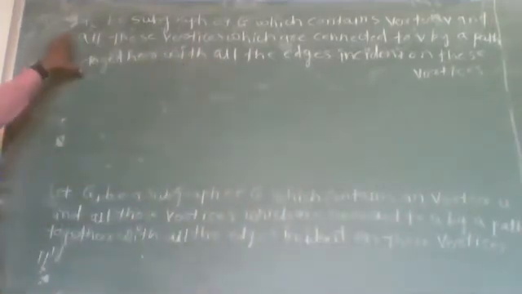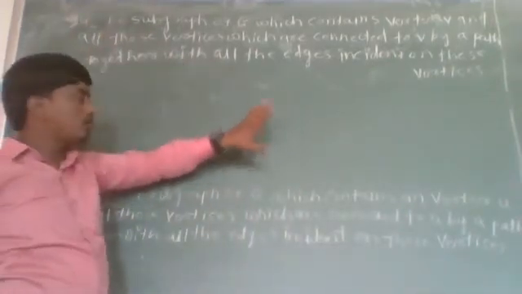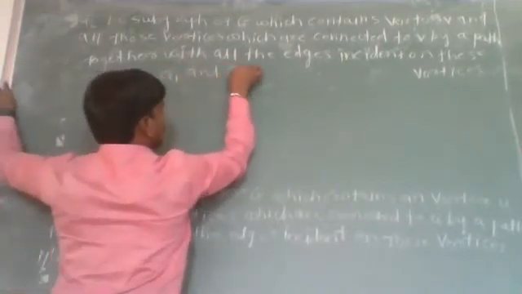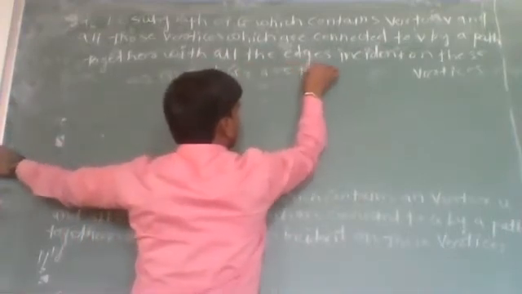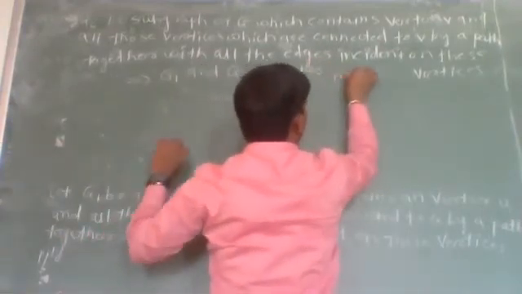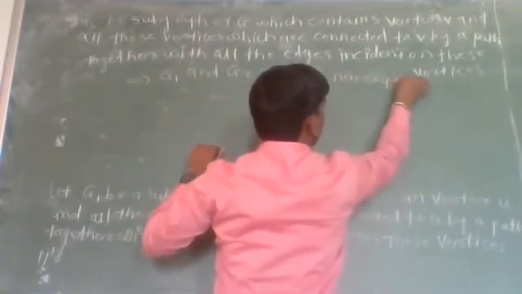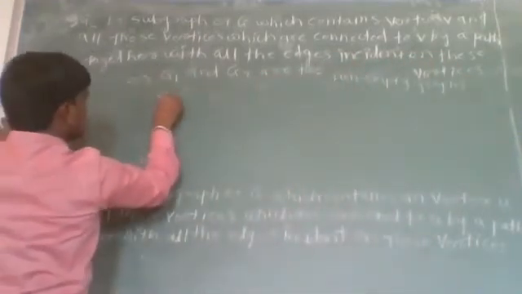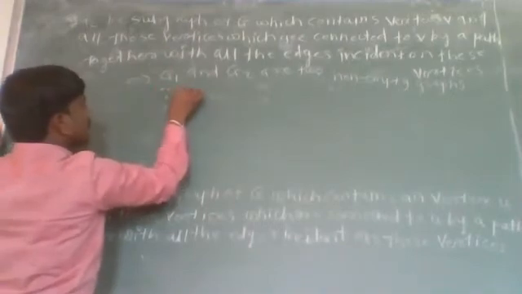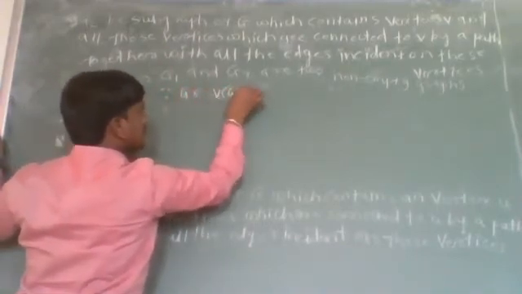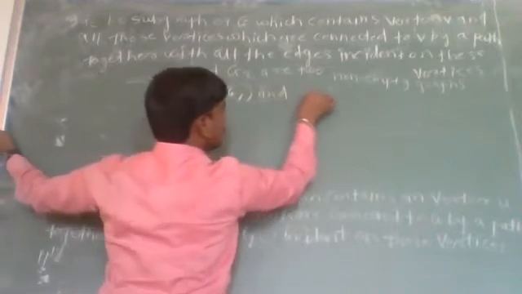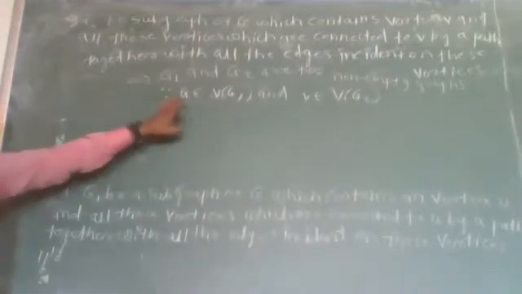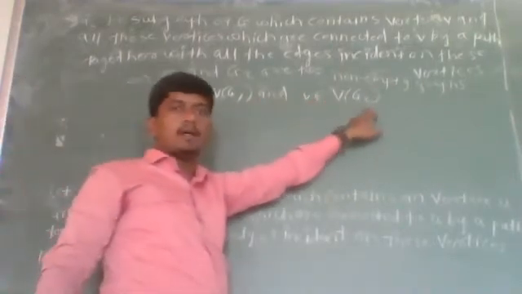So from this we can conclude that G1 and G2 are two non-empty graphs, since U belongs to the vertex set of G1 and V belongs to the vertex set of G2.